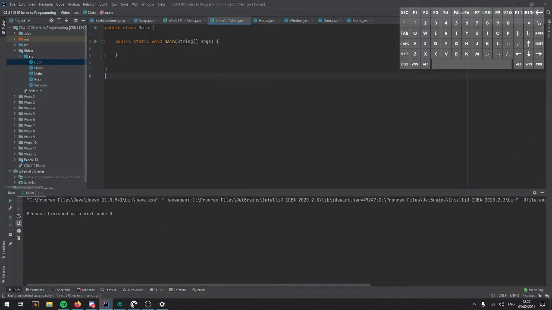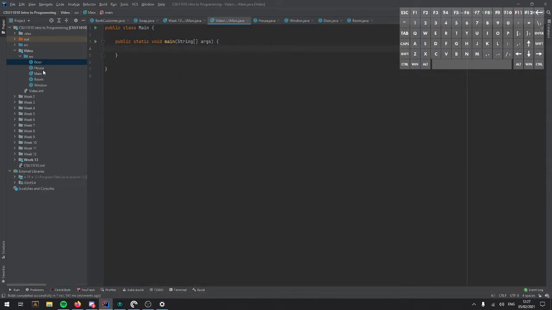So our program does nothing. But we've got here some classes, and you'll find that these classes are all empty, but we can still create instances of them. So I can type house equals new house, and because they're in the same package, we don't need to import anything. And that needs some curly brackets, of course. So what the Java compiler here is doing is it's creating something called a constructor behind the scenes, which is a special type of method which initializes variables.